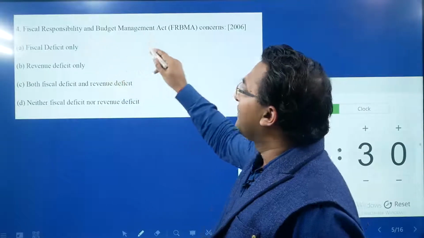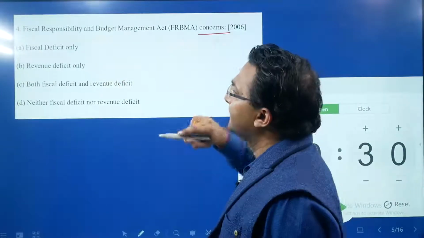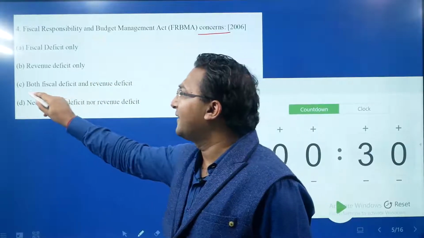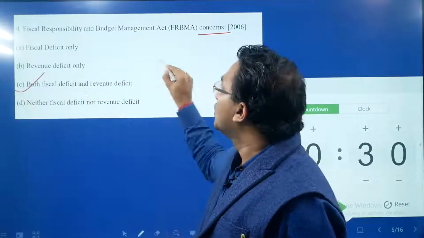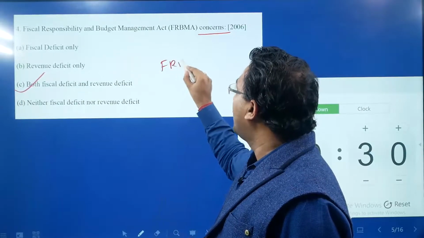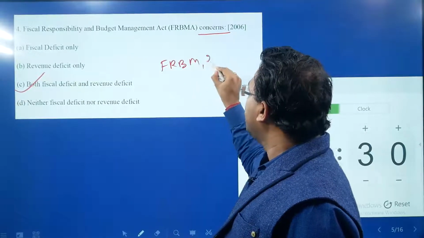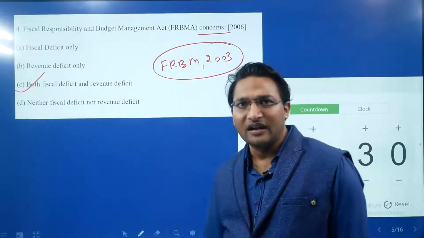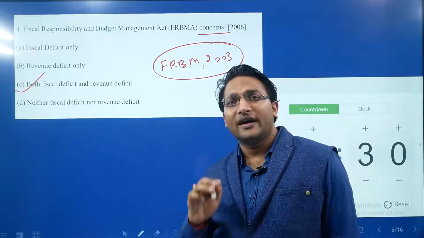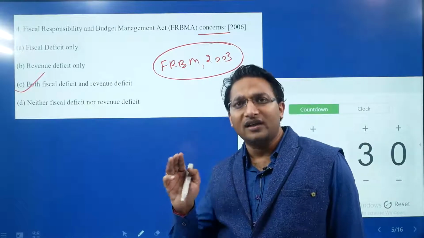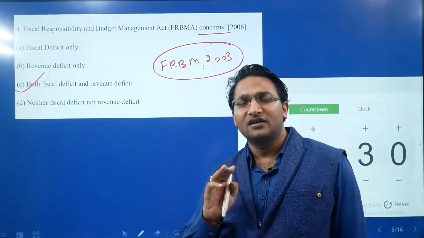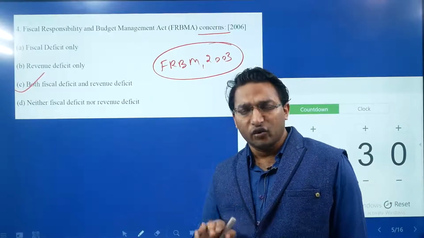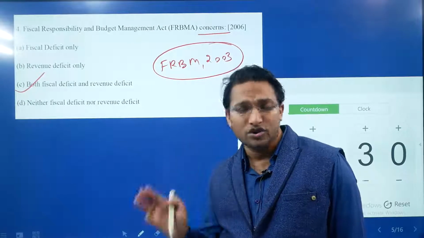Fiscal Responsibility and Budget Management Act concerns: A, fiscal deficit only; B, revenue deficit only; both fiscal and revenue deficit. This is the answer. So the FRBM Act of 2003 lays down the target for the central government. It lays down that between 2003 and 2008-9 the fiscal deficit will be reduced to 3% and revenue deficit will be reduced to 0%.